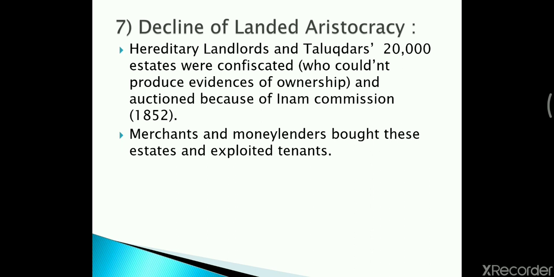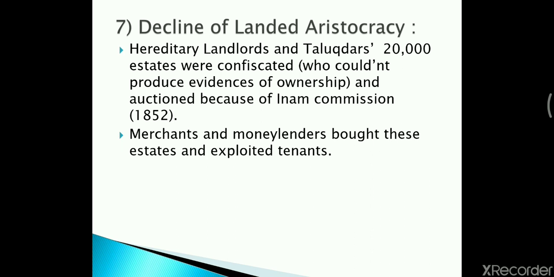That means those who didn't have the legal papers or documents related to their estates or property, their land was taken away. And then what was done? It was auctioned because of the Inam Commission. So the Inam Commission came, according to which the people who did not have proper legal papers of the property, their land would be taken away by the Britishers.